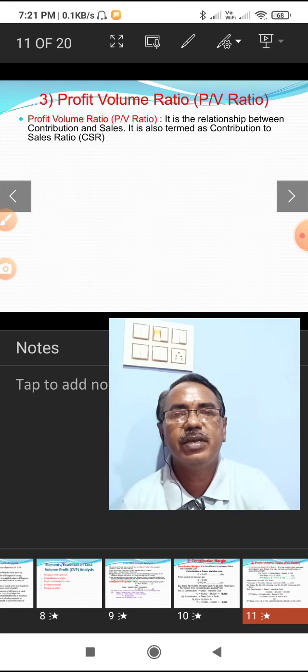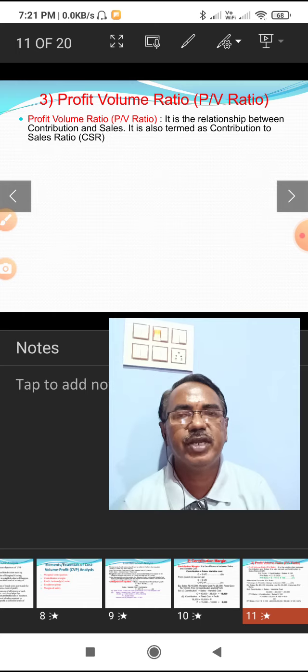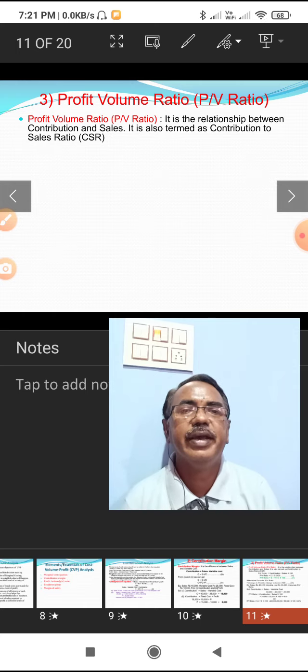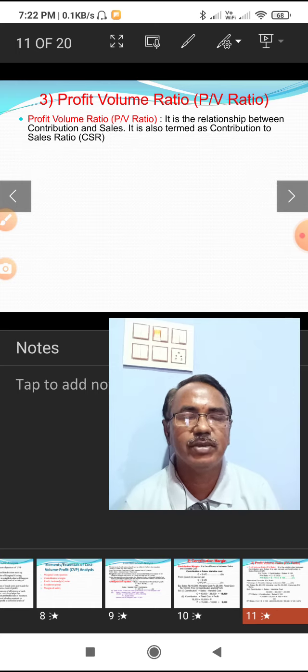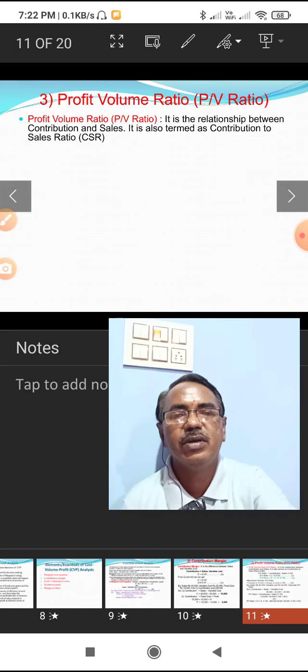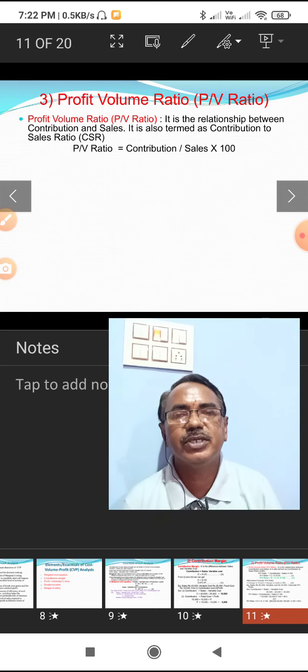Now, the profit volume ratio, PV ratio. PV ratio is nothing but the relationship between contribution and sales. Profit volume ratio is the relationship between the contribution and sales. It is termed as the contribution to sales ratio. It is always expressed in percentage. If we want to calculate percentage, this value should be multiplied by 100. PV ratio is equal to contribution by sales into 100.